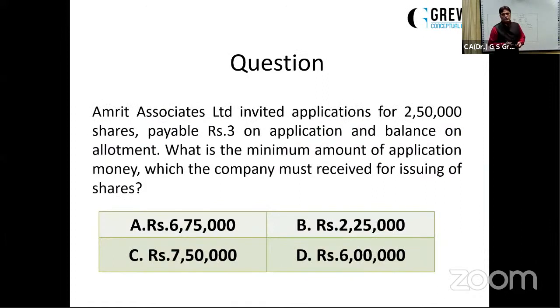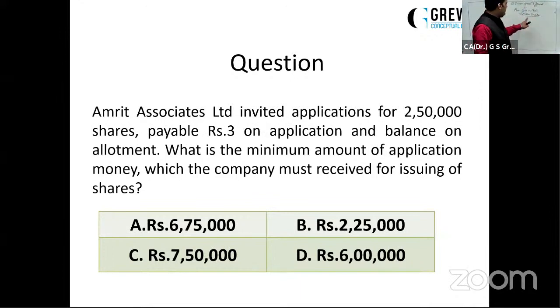Sure. Dear students, just check it out. The first question says, what is the minimum amount of application money which the company must receive for issuing these shares? If the company would have received rupees 6,75,000, how many shares have been offered by the company? 2,50,000 shares offered. What is the minimum subscription? 90%, making it 2,25,000 shares.